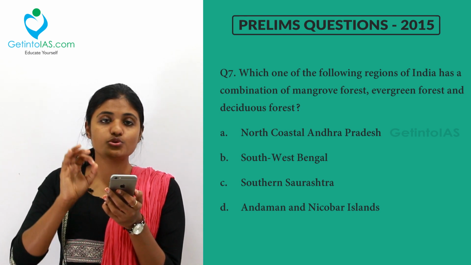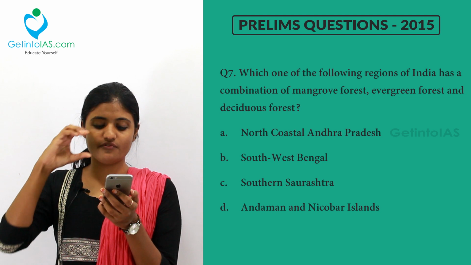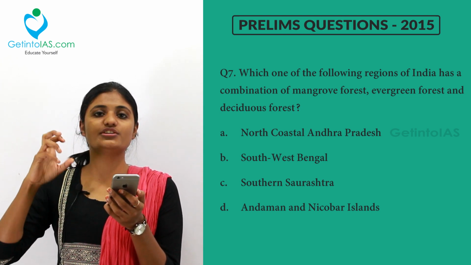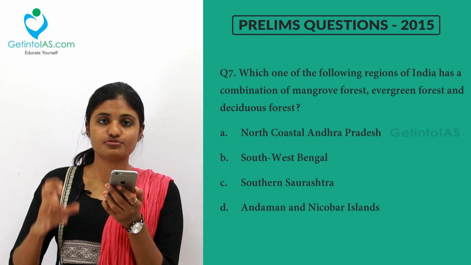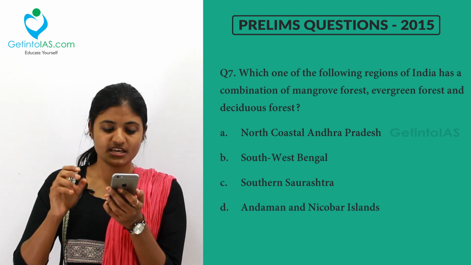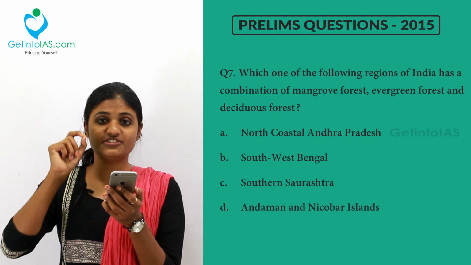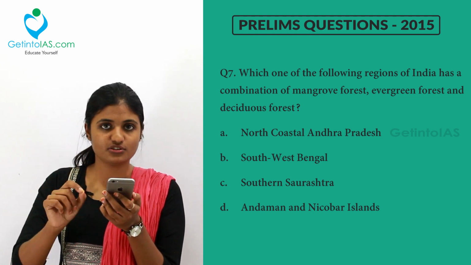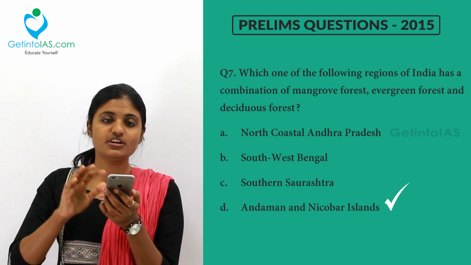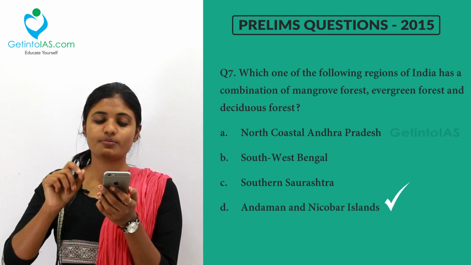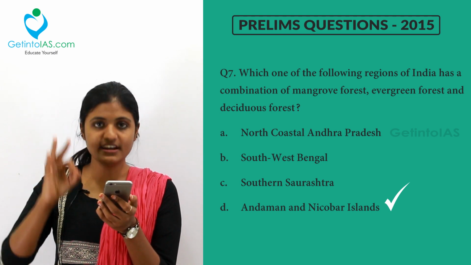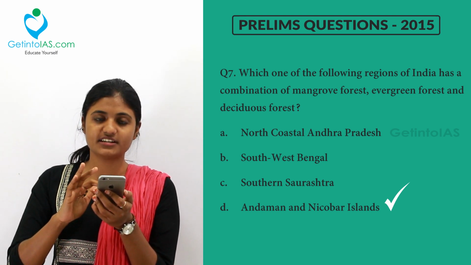Option 2, Southwest Bengal, has mangrove, semi-evergreen and moist deciduous forest. So option 2 is also wrong. Coming to option 3, Southern Saurashtra has dry deciduous and tropical thorn forest. So option 3 is also not right. So what is then right? Option D, Andaman and Nicobar Islands has mangrove forest, evergreen forest and deciduous forest. So option D is the correct answer.